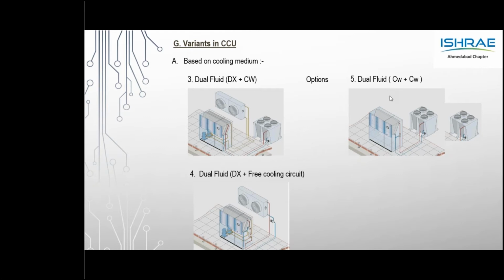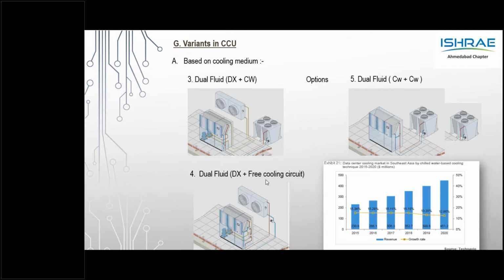So this is a typical photo of a bottom throw unit where the precision AC unit is placed, and the air throw goes from the bottom. The fan can either be within the cabinet or extended below the false floor. These are the racks with the servers where the cold air would go and pick up and cool the server, and the hot air, being low in density, would naturally go back to the unit.